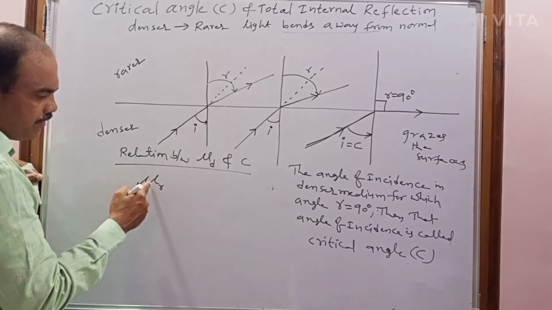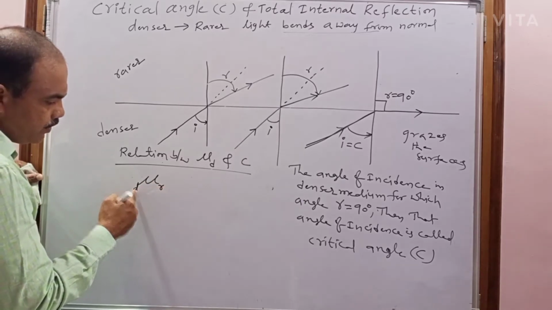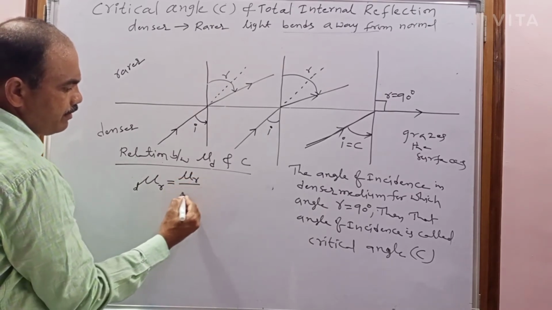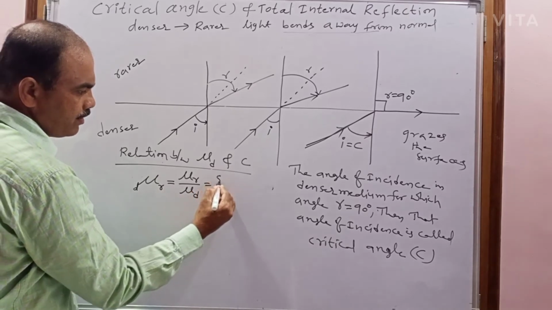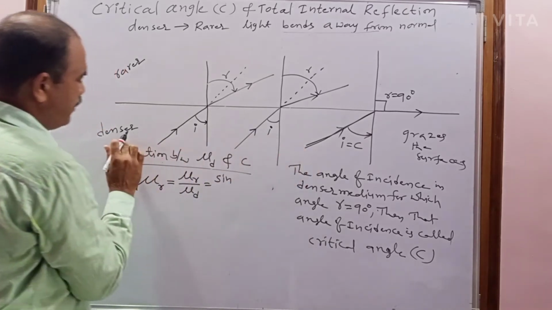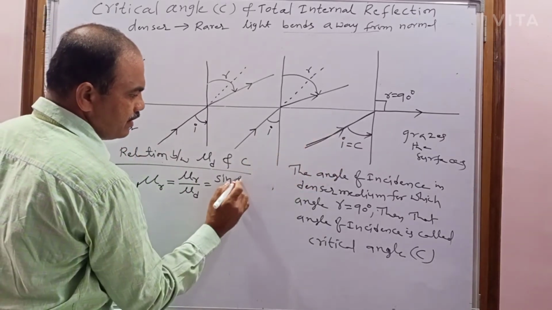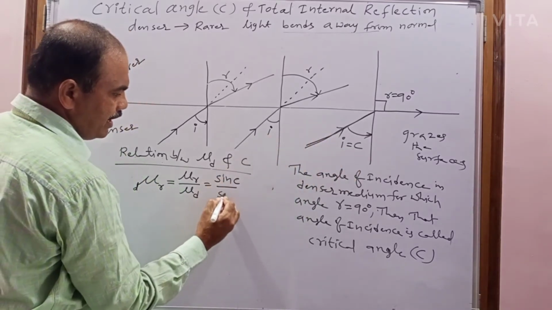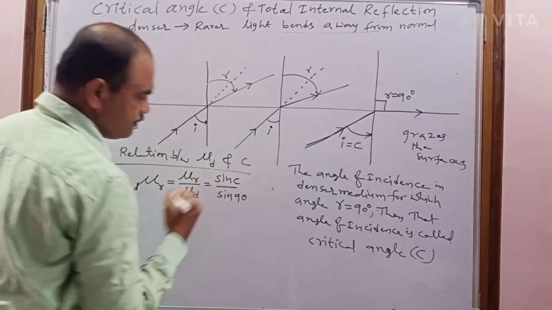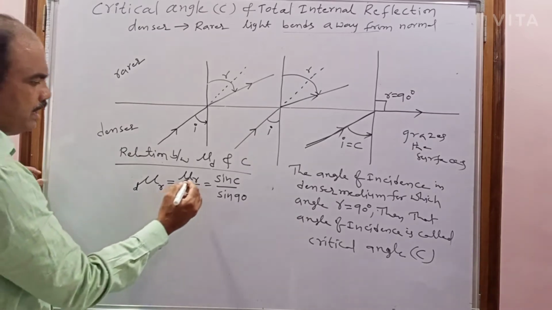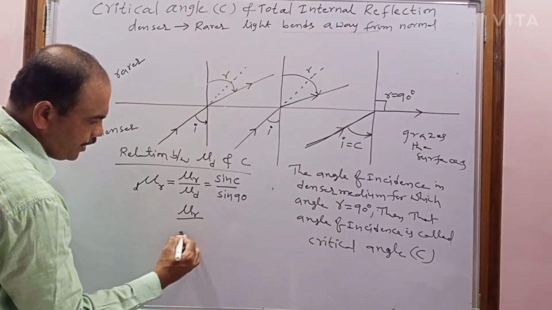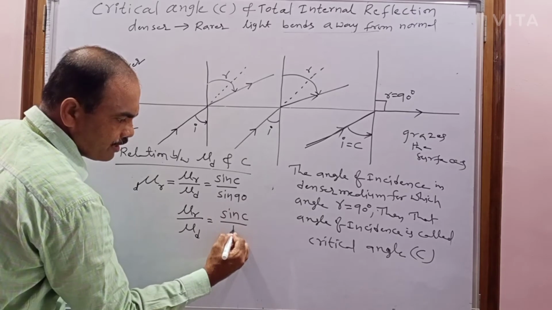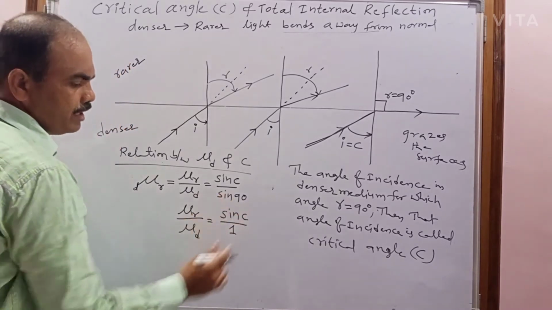It is equal to, what is the formula, absolute refractive index of the rarer medium divided by absolute refractive index of the denser medium, equal to sine of the angle of incidence in the denser medium, that is sine C, by sine of the angle of refraction, which is sine 90 degrees. Sine 90 means what? 1.